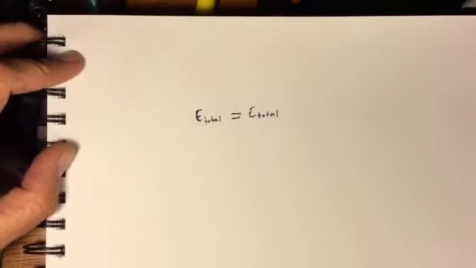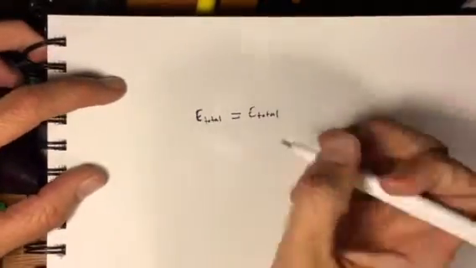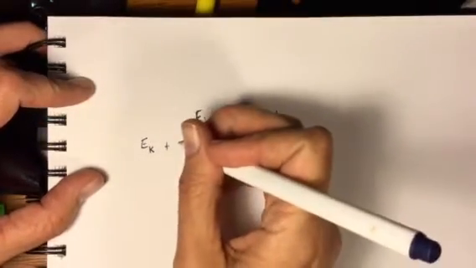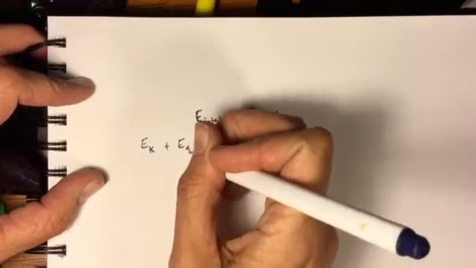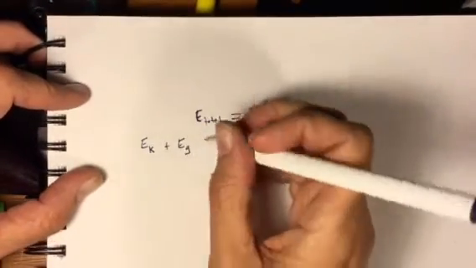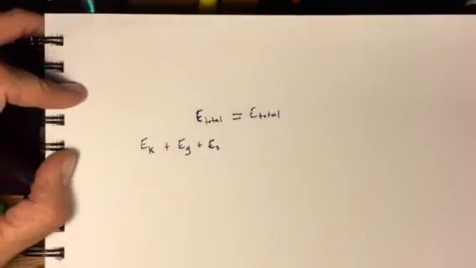Okay, when we're talking about this, we're talking about mechanical energy. There are three different kinds of mechanical energy that we've talked about. There's the energy of motion, which is E kinetic. There's gravitational potential energy, or gravitational positional energy, or EG. And then there's the elastic energy, or the spring energy, okay?